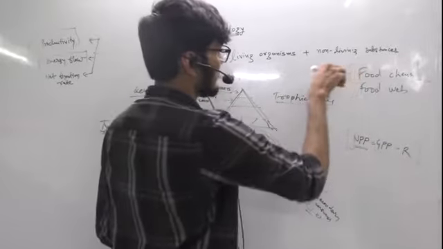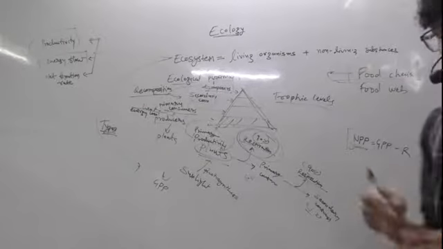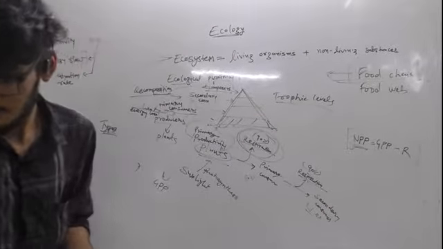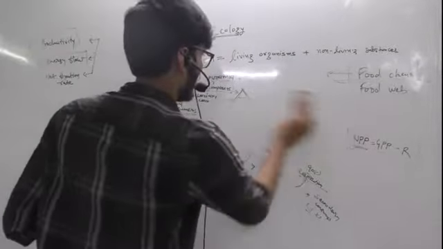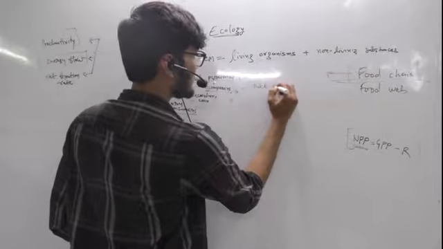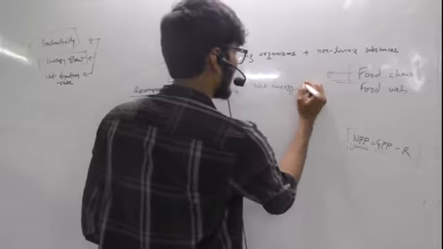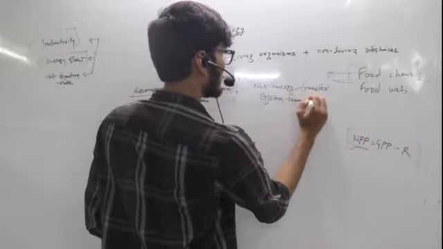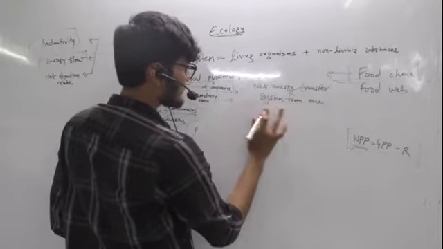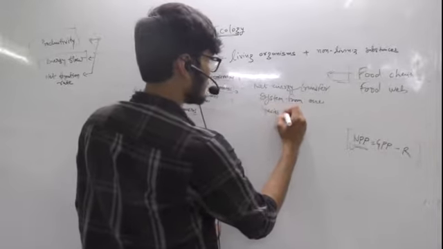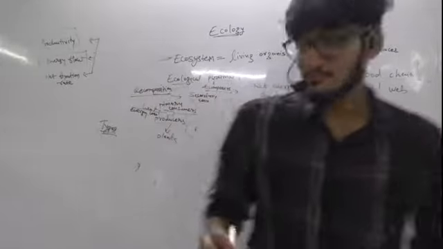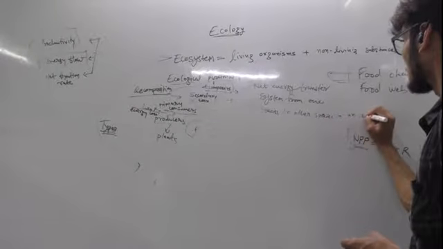So food chain is defined as the net energy transfer system from one group or species to other species in an ecosystem.